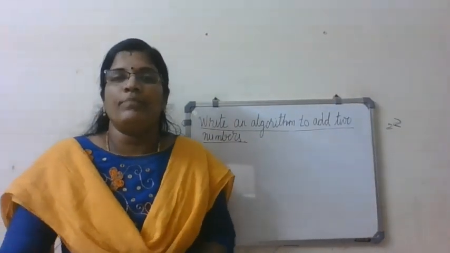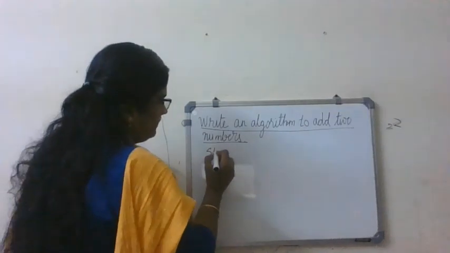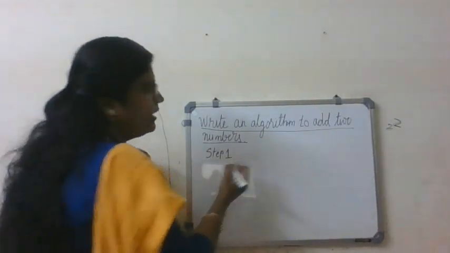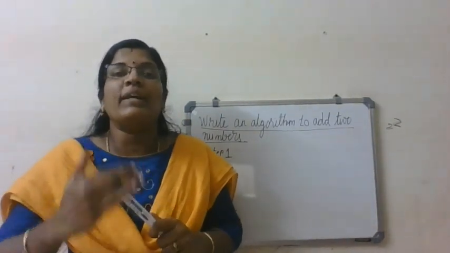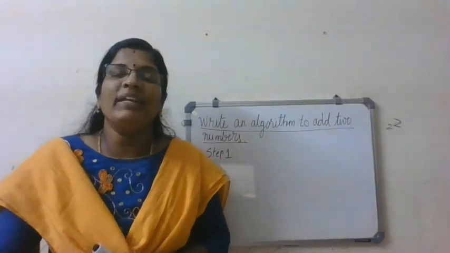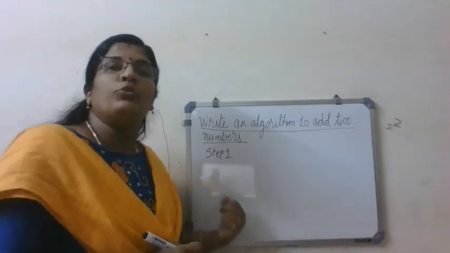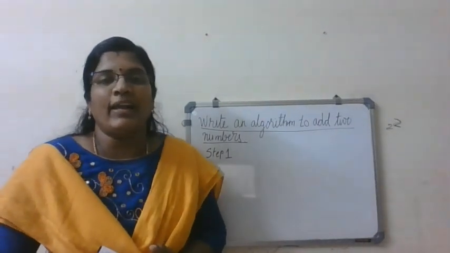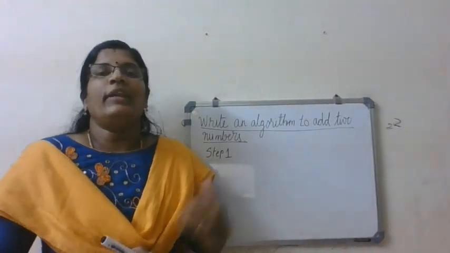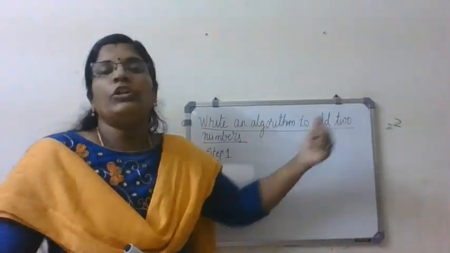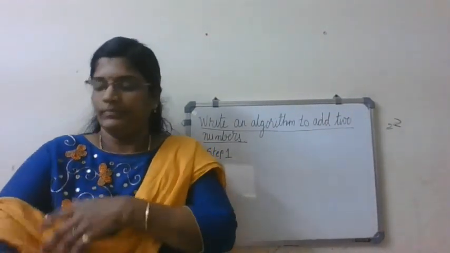The first step, step number 1. It's a step-by-step procedure, so you have to write step 1, step 2, step 3, one by one. So let's come to the program. I want to add two numbers.